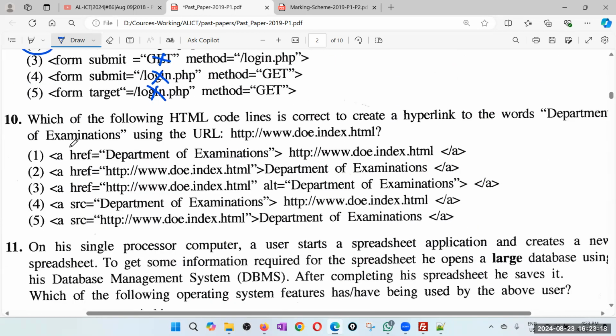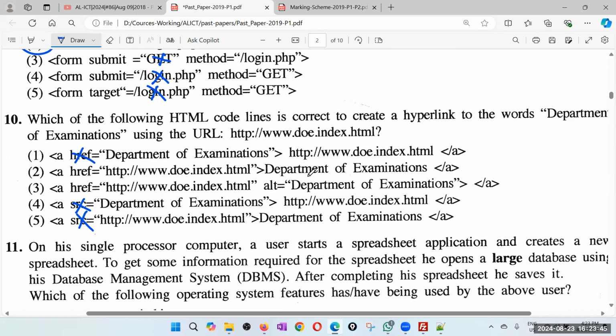10th question. Which of the following HTML code lines is correct to create a hyperlink towards the Department of Examinations using this URL? You must use href, not src. So src is for images and so on. And href must be the hyperlink, not the description. So therefore this is wrong.